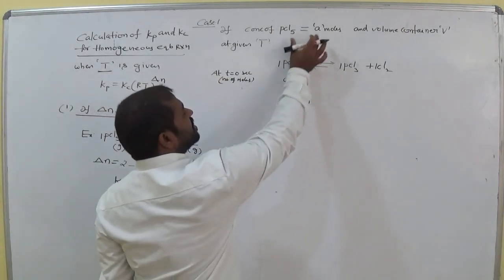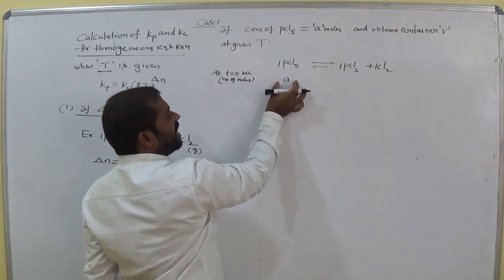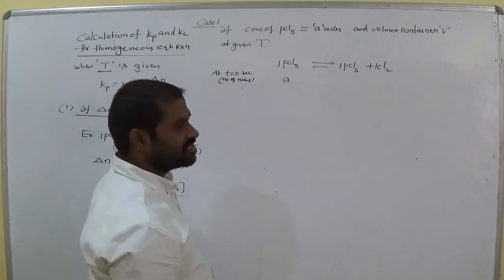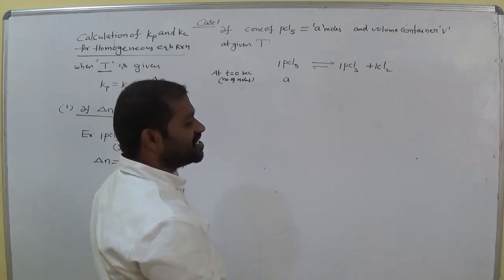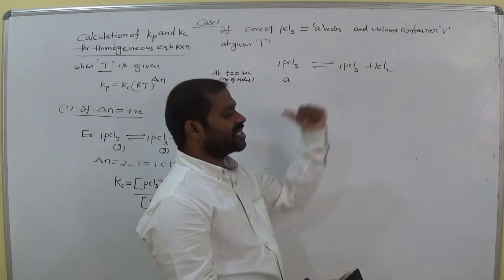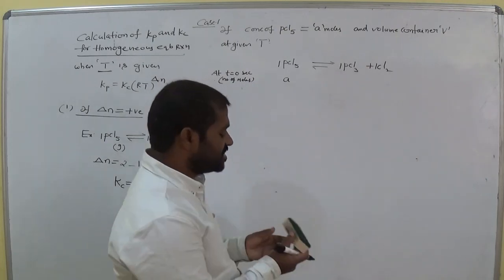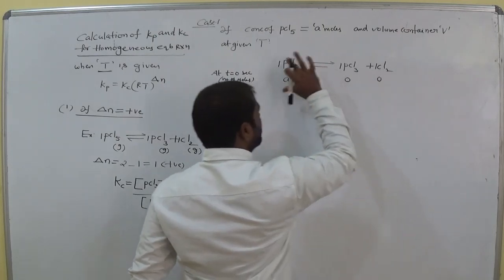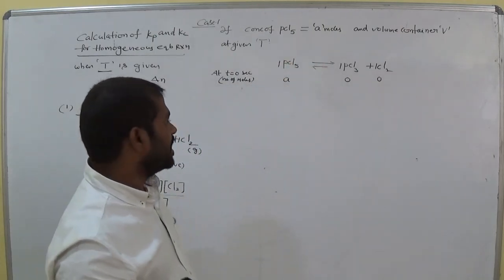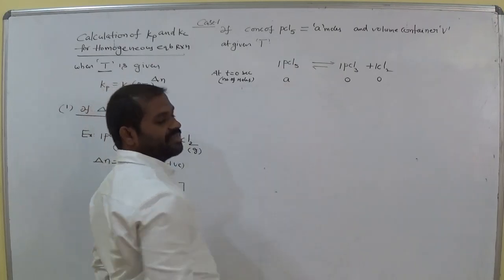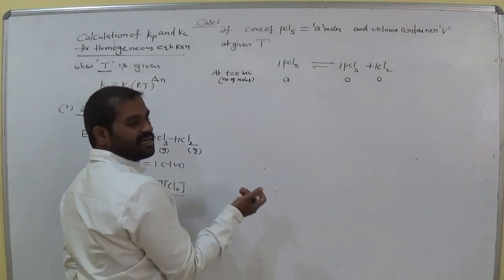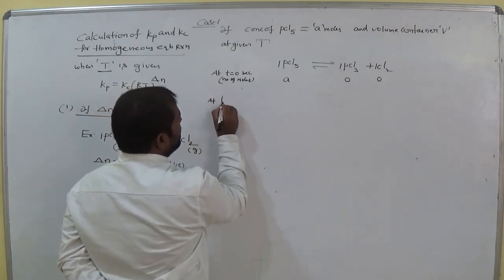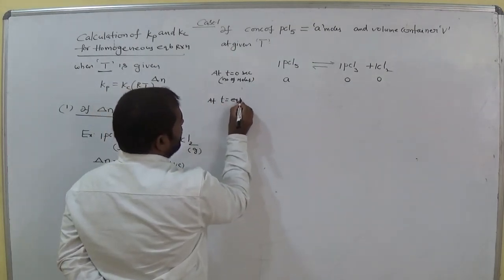So here initial concentration of PCl5 is given A moles in the terms of moles. Okay. So initially is there any concentration for the products? No, it is taken as 0. Why? Because there is no product initially. We have only concentration of reactants only, that is given A. So now after some time, the reaction reaches equilibrium at t is equals to equilibrium time.